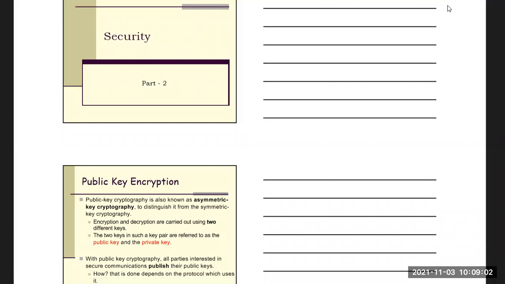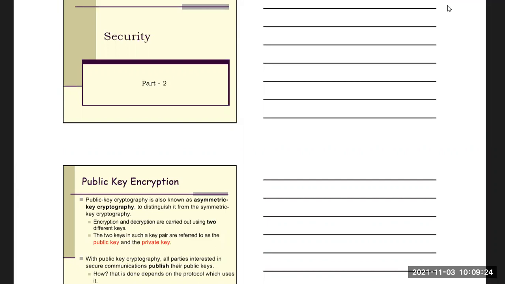That means for encryption, one key is used, and for decryption, another key is used, but both these keys are different. The two keys in such a key pair are referred to as the public key and the private key.